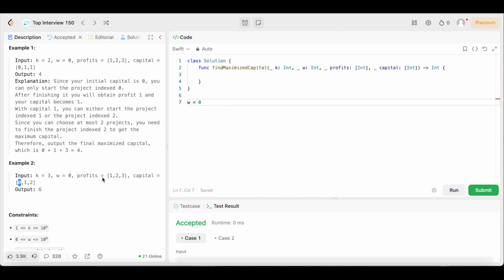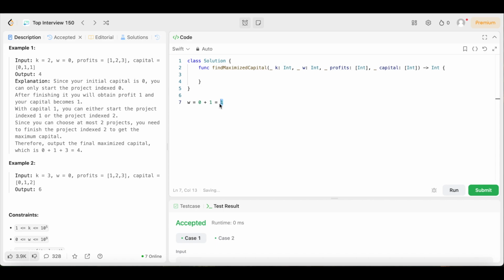So we do this, and we can do up to 3 projects this time, whereas before we could only do 2. So we do this first project, and we get a profit of 1. So we have our profit right there. Boom, then now we have our w equals 1 now, right? So we just say equals 1.